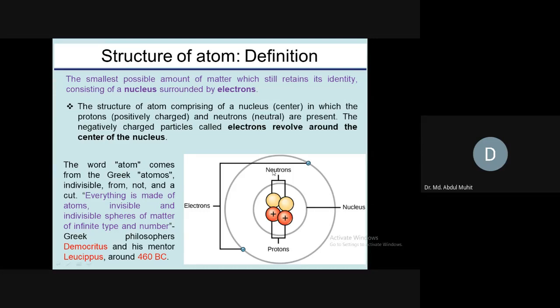So first of all, we need to know the term atom. The Greek philosopher Democritus and his teacher Leucippus used this term, atomos, for the first time in 460 BC, before Christ, so almost 2,500 years ago. To learn about the atom, how did human beings learn that an atom consists of a nucleus and electrons? What is the history behind this? You have to learn the history behind the scene,